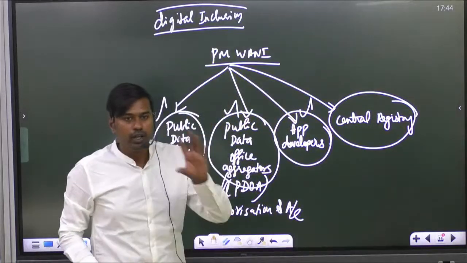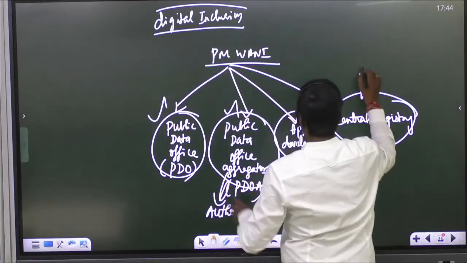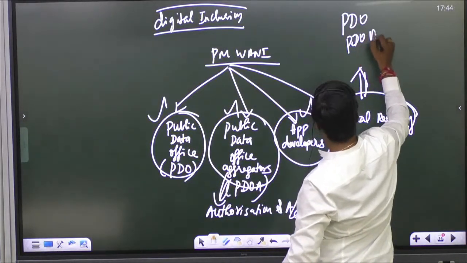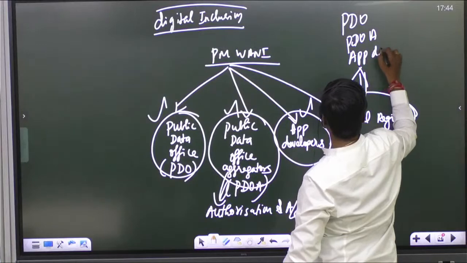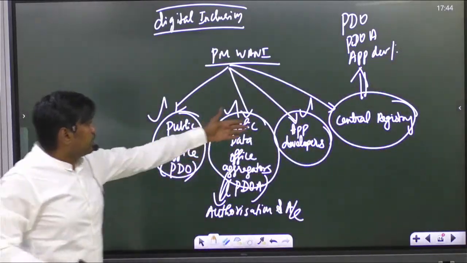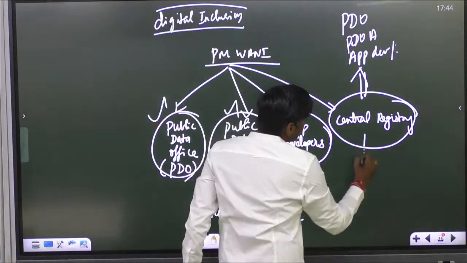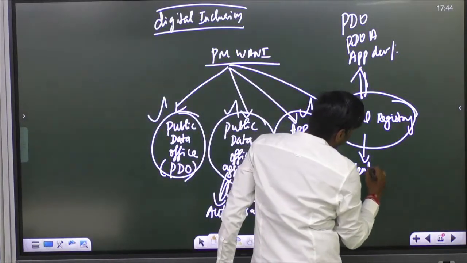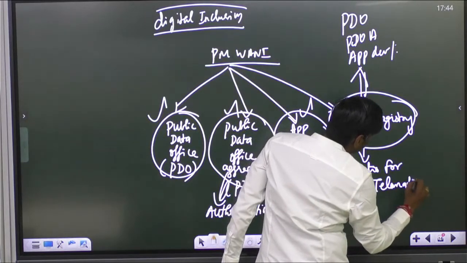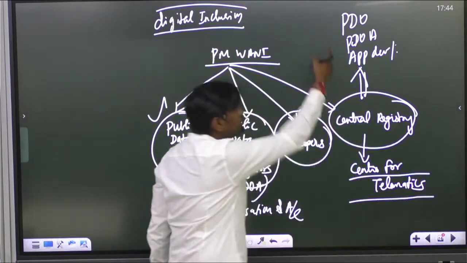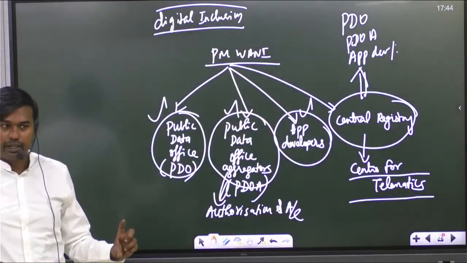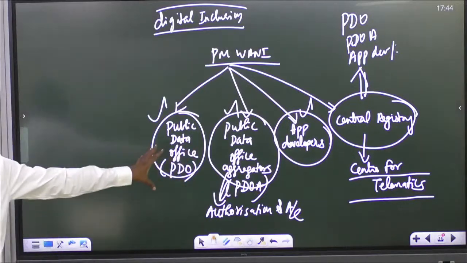These are the people who will have the data regarding all these people. Who are these people? PDO, PDOA, and how many app developers are there in the country. These data will be maintained under the central registry. Currently we have the Center for Telematics in India. Center for Telematics is the center which is now maintaining the central registry in India. This scheme is already operational. I will show the status of the scheme also.